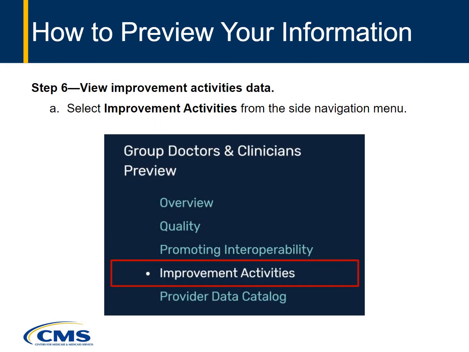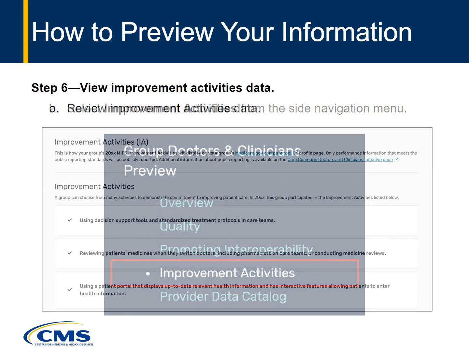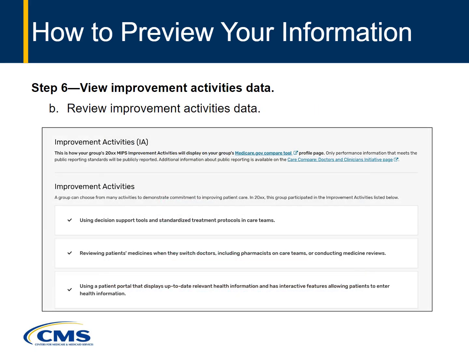Clinicians and groups can also preview how improvement activities will be reported on their profile pages. Start by selecting Improvement Activities from the side navigation menu. On this page, you can preview a list of improvement activities planned for public reporting on your profile page. The improvement activities display as green check marks.